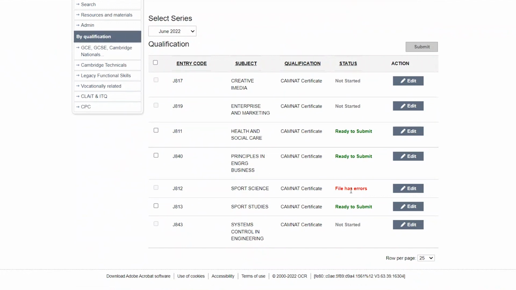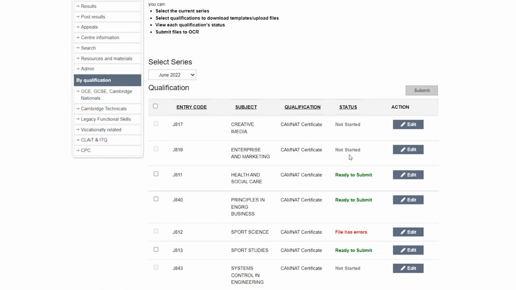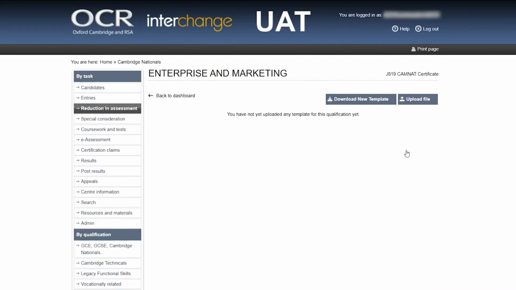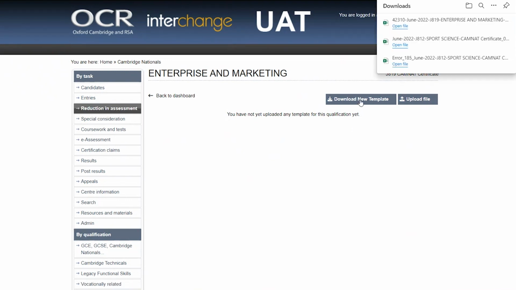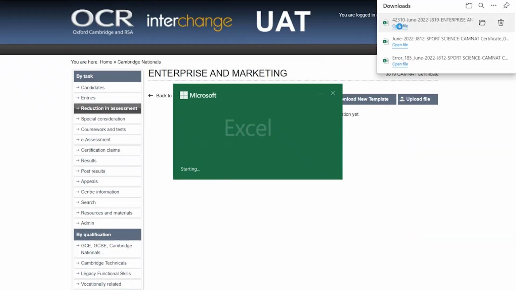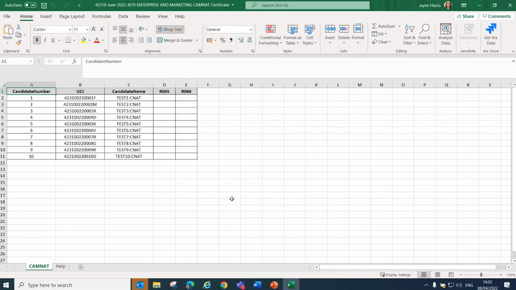When you first access this page, you will see your qualifications listed, and they will show the status of not started. You will be completing information on a separate spreadsheet for each subject. So to choose your first qualification, go along to the Action tab, and under that select the Edit button next to the relevant qualification. This will then move to the next screen, and you can select to download a new template. When you click Download New Template, the file will appear in your Downloads area on your device for you to open.